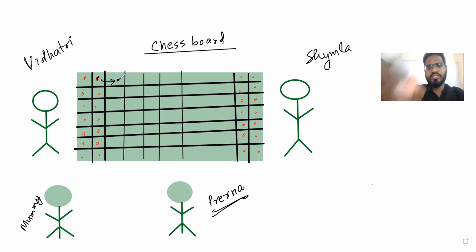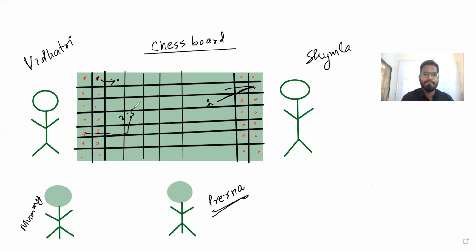Then Shamla took the camel, and it travels here in a diagonal way. So the camel came here, and Prerna told mummy that the camel travels in a diagonal way. Then again she took out her horse, which moves 2.5 places. So Prerna called her mummy again: the horse can jump 2.5 places at a time.